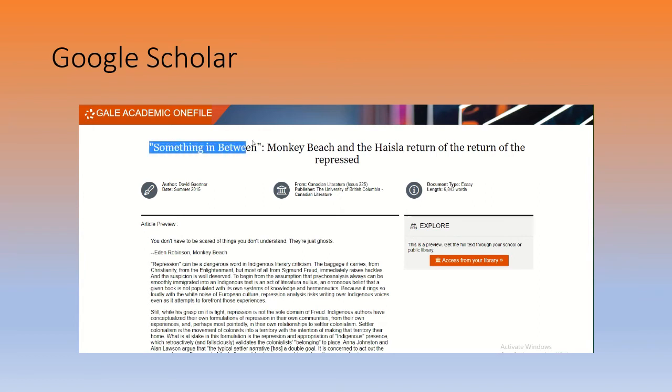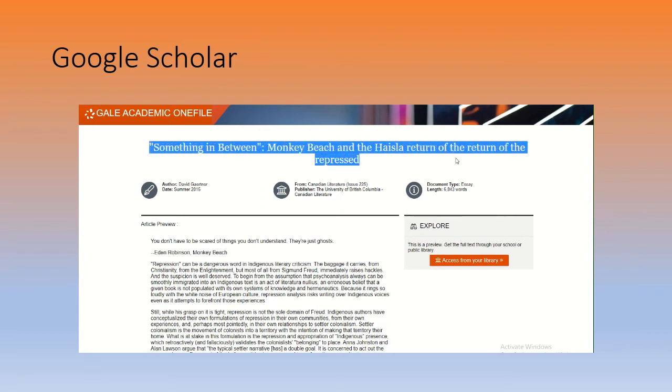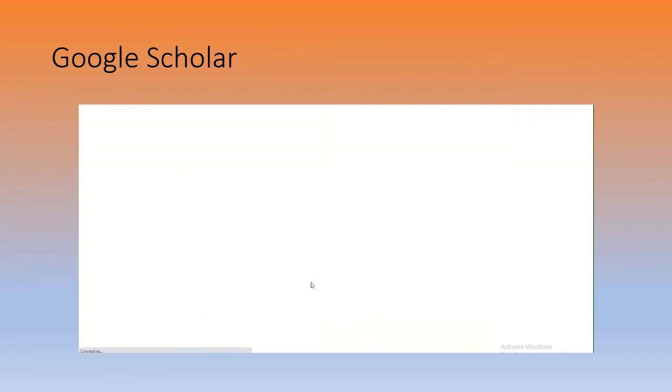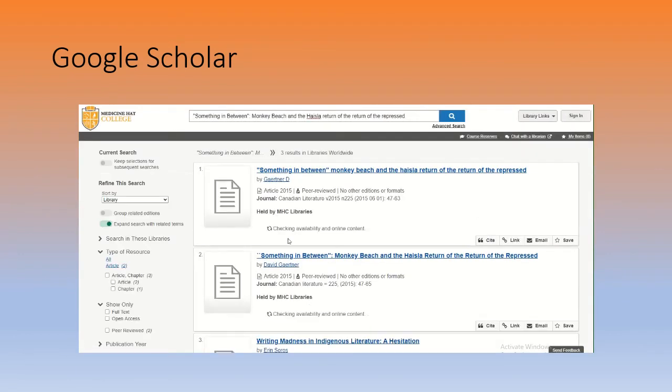So that's why I say Google Scholar is a great place to start. I think it's quicker than the databases, but you always have to return to the databases. So I'm going to copy the title. I'm going to go back to our handy dandy library search. I'm just going to search directly in here and see what comes back. Hit enter, and look, something did come back.